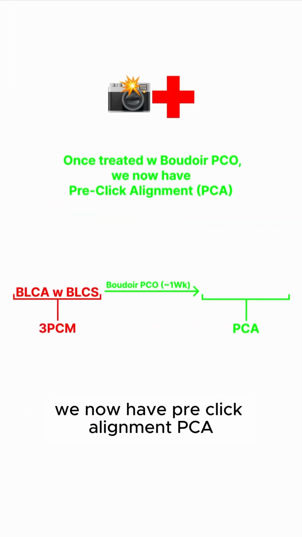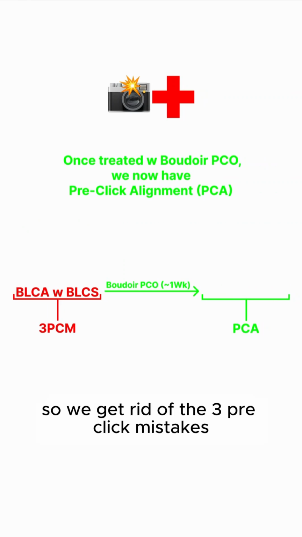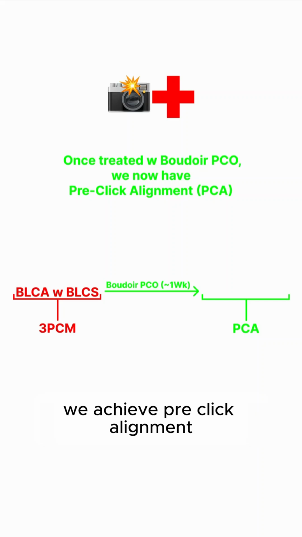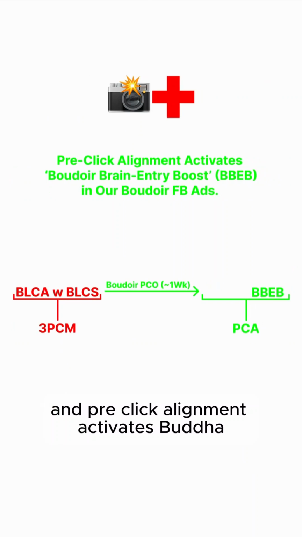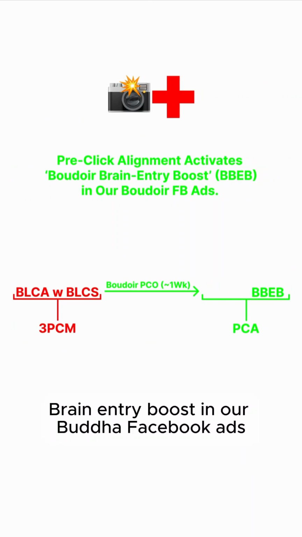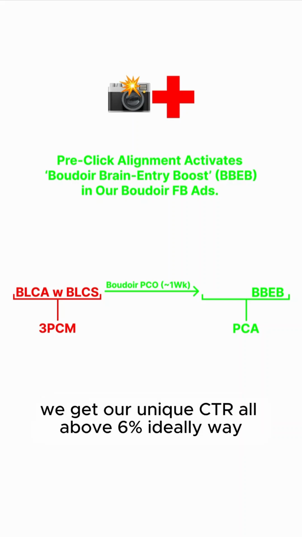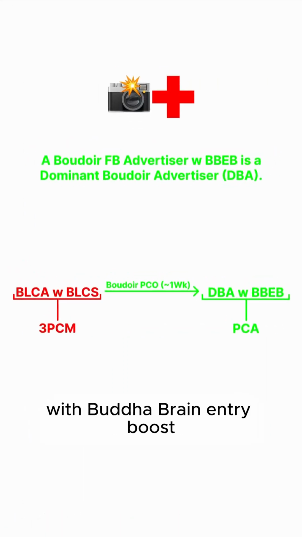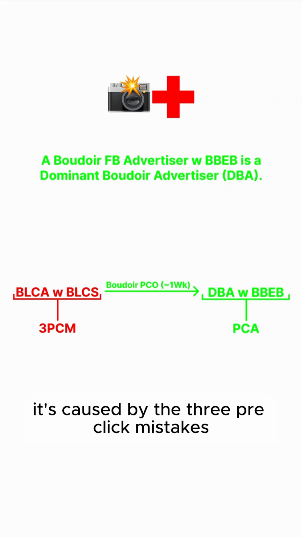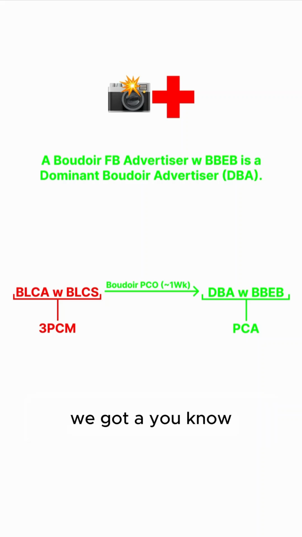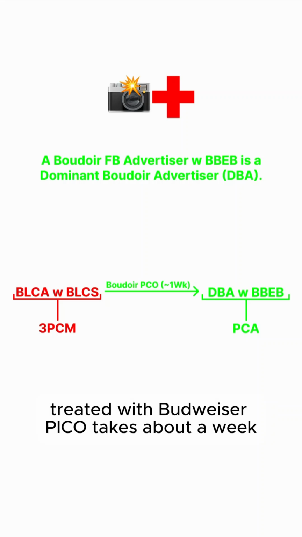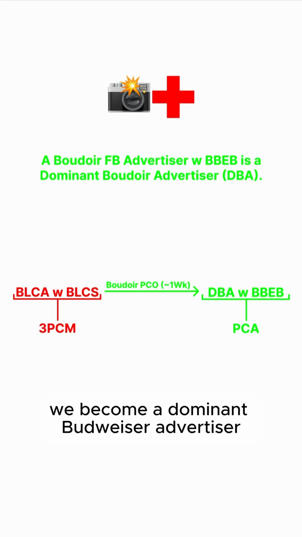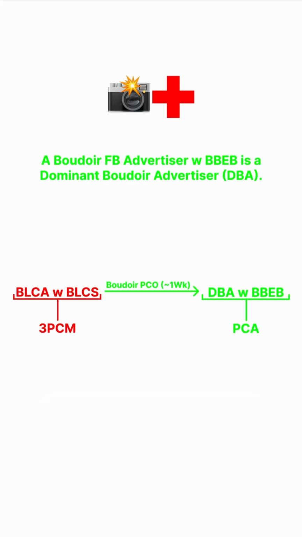Now, once treated with Boudoir Pico, we now have pre-click alignment, PCA. So we get rid of the 3 pre-click mistakes. We achieve pre-click alignment, and pre-click alignment activates Boudoir brain entry boost in our Boudoir Facebook ads. Basically, we get our unique CTR all above 6%, ideally way, way, way above it. And a Boudoir Facebook advertiser with Boudoir brain entry boost is a dominant Boudoir advertiser, a DBA. So this is our universe. We got BLCA with BLCS. It's caused by the 3 pre-click mistakes. We get treated with Boudoir Pico, takes about a week. We achieve pre-click alignment. We become a dominant Boudoir advertiser with Boudoir brain entry boost.